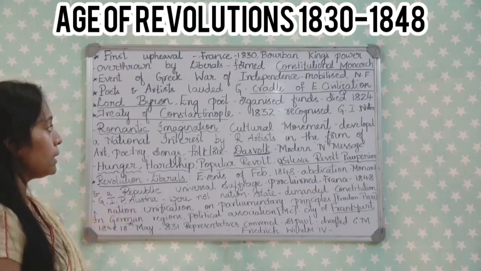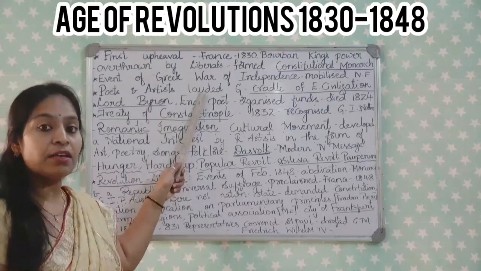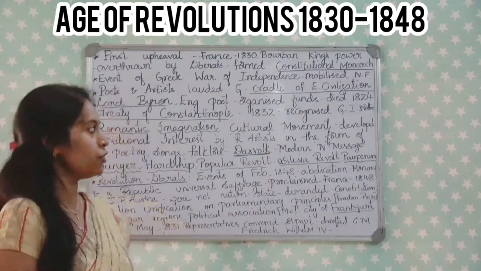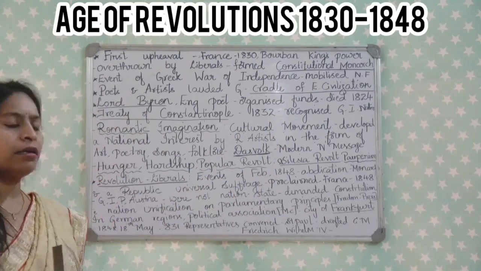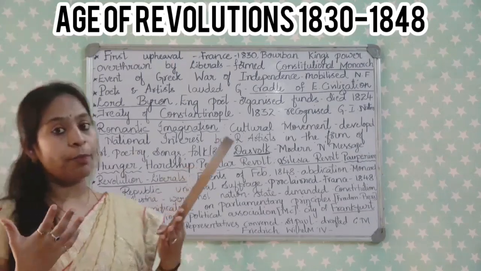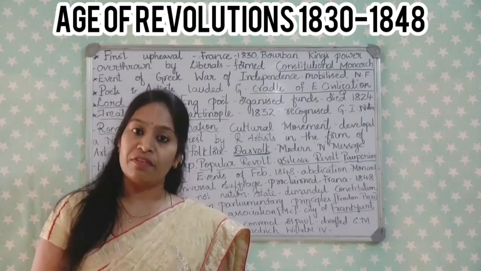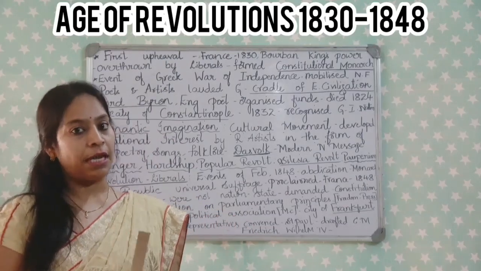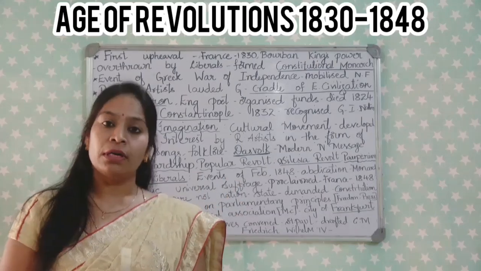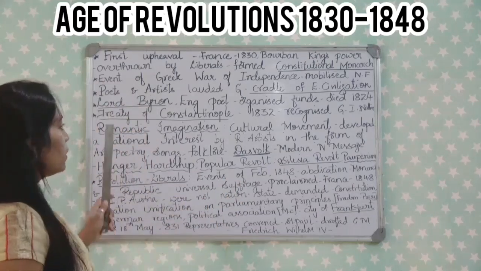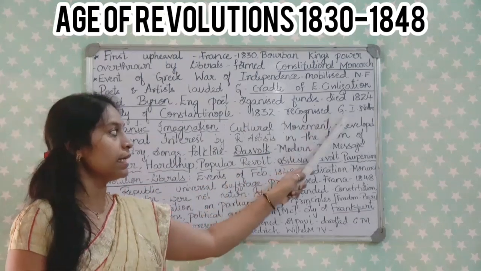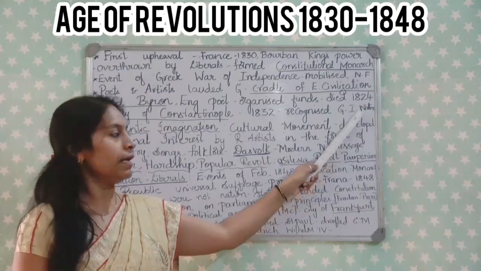Poets and artists started to laud Greece as the cradle of European civilization. Lord Byron, the English poet, organized funds and took active participation in the war, and he died of fever in 1824. Finally, the Treaty of Constantinople of 1832 recognized Greece as an independent nation.